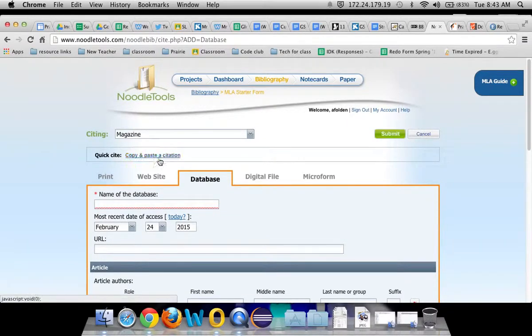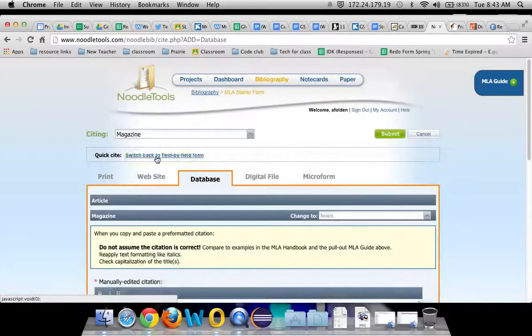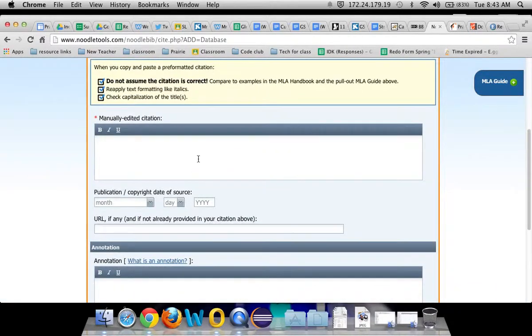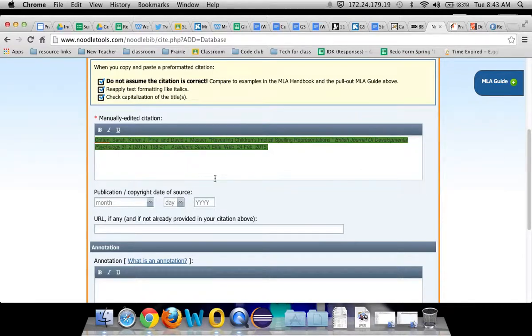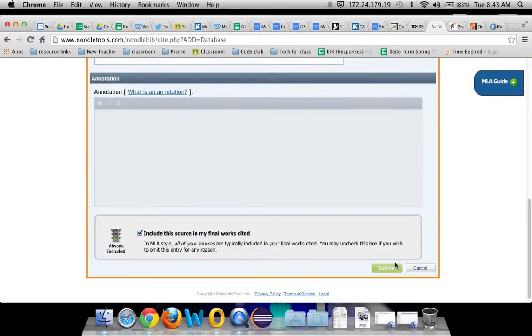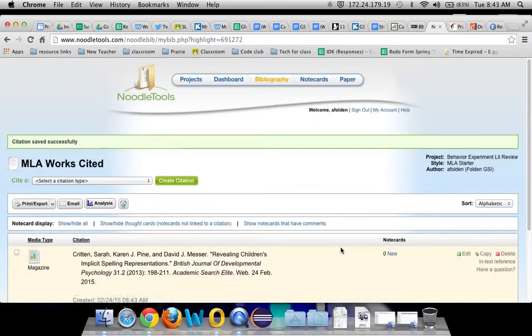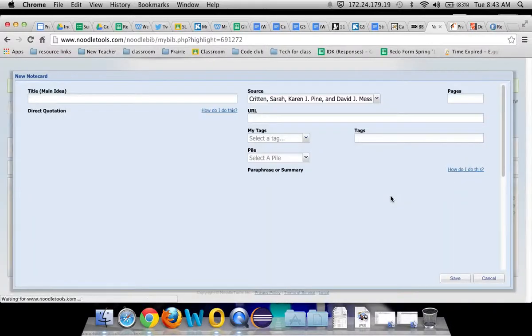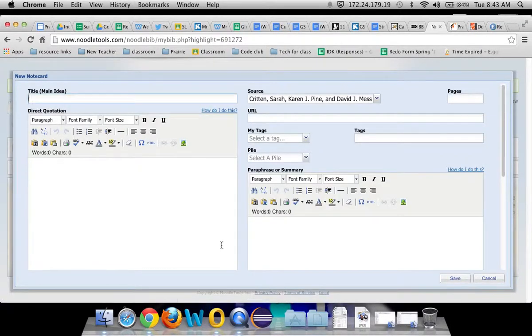And then if you've copied it and pasted it, which is what the majority of people do for citation, they click on paste citation up at the top there. Then you just paste it in, and then it's all right there. And then you hit submit, and there's your citation, all done. Woo! All right, once you have your citation made, you need to make a note card about it, because there's 3 definite things we want you guys to do with your citation.